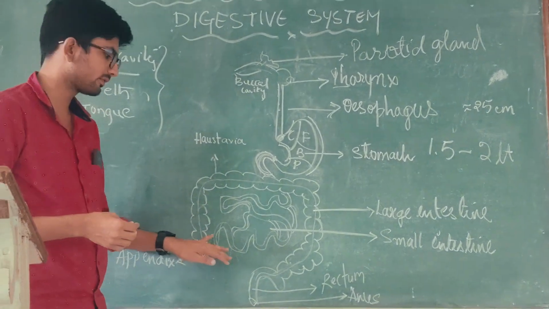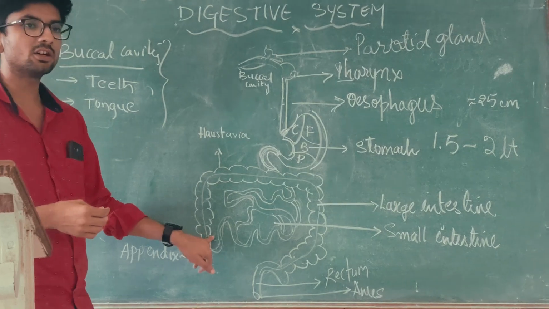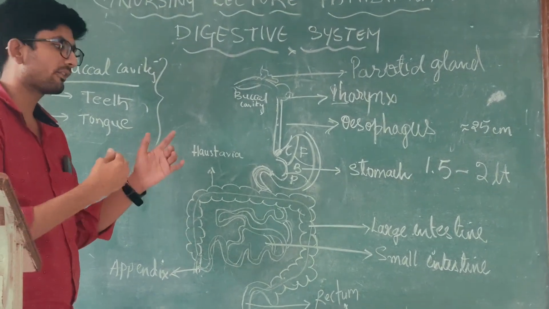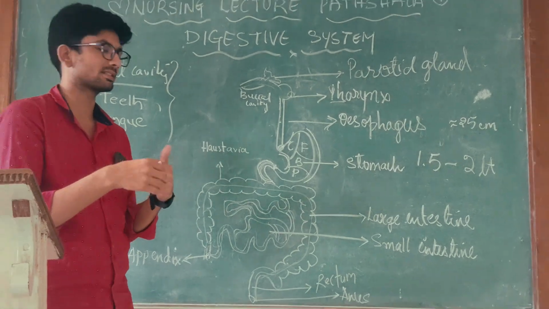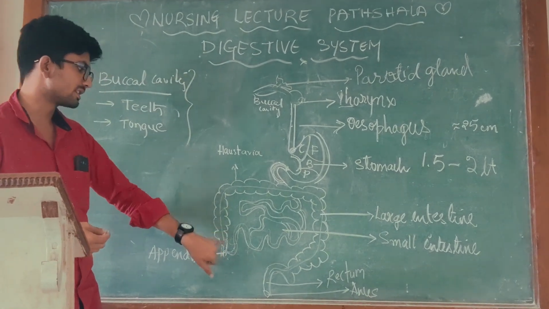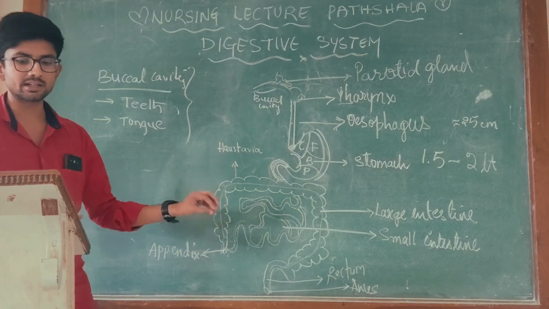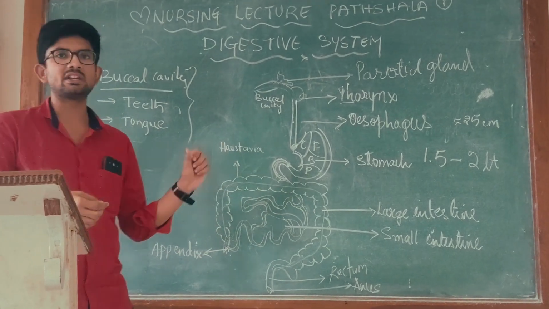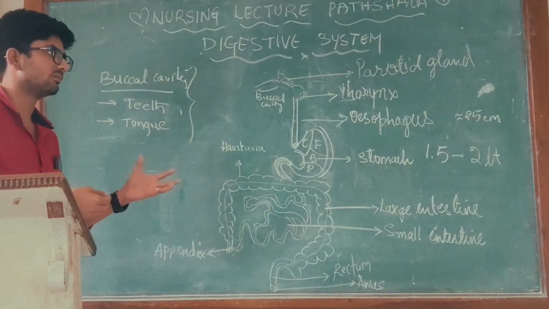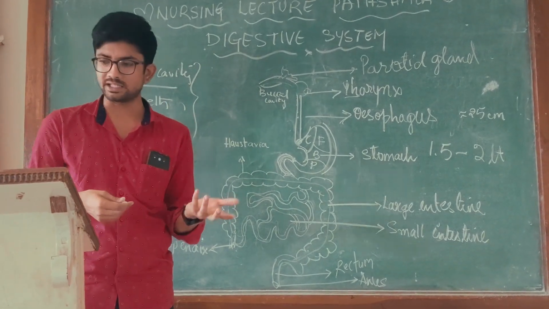The opening of the large intestine has an ileocecal sphincter that helps prevent the backflow of food into the small intestine. Below where the ileum opens, we have a structure called the appendix, and the cecum, which helps in the storage of good bacteria.